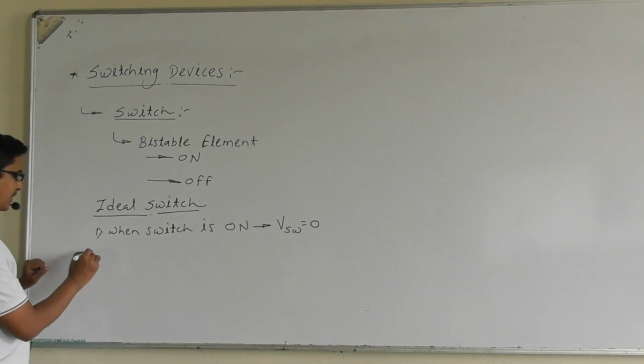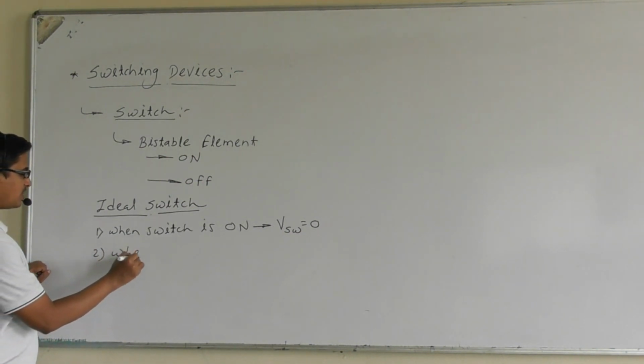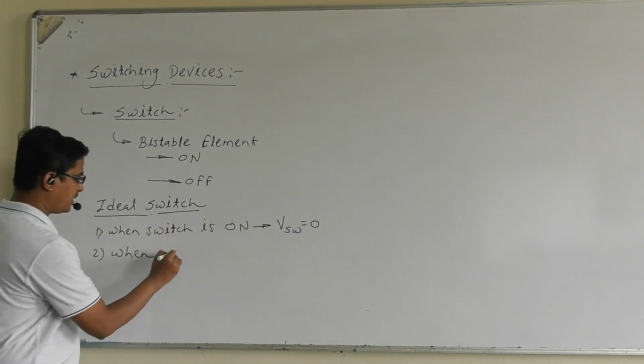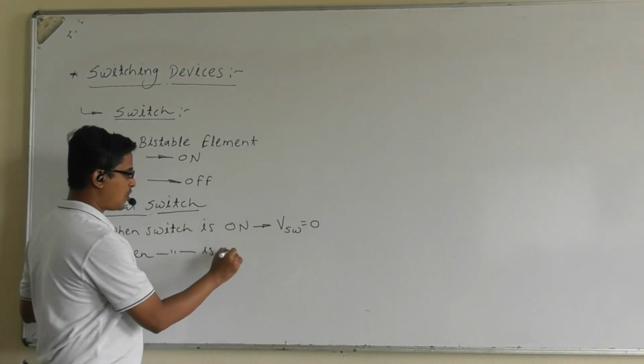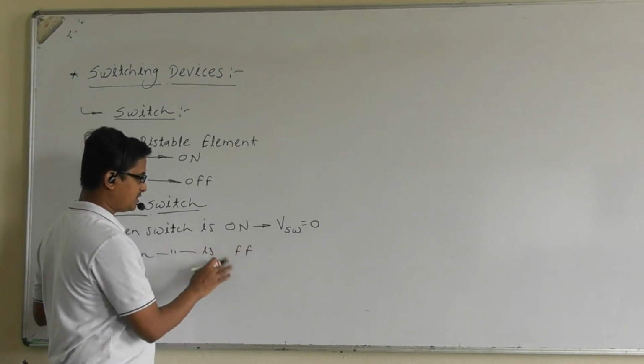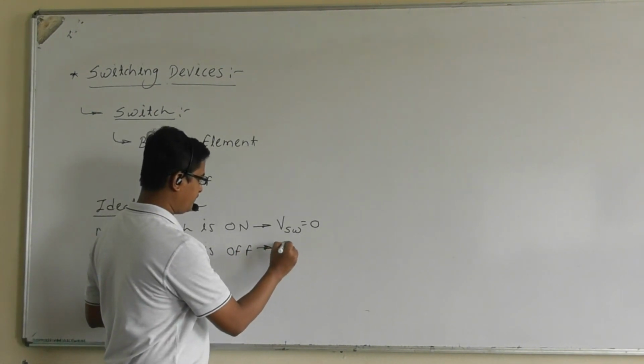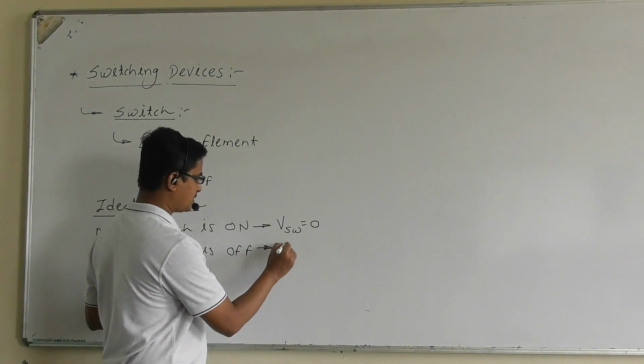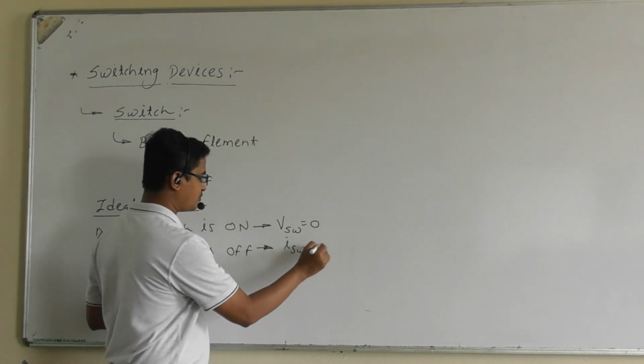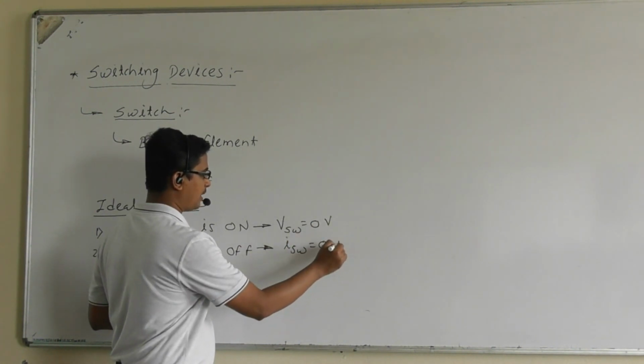And second, when the switch is in the off state, the current flowing through the switch should be equal to 0 ampere.